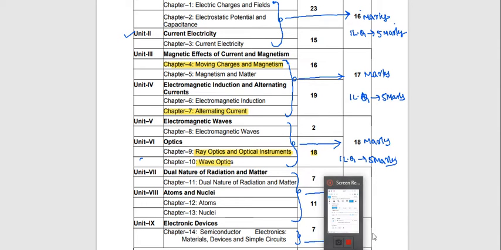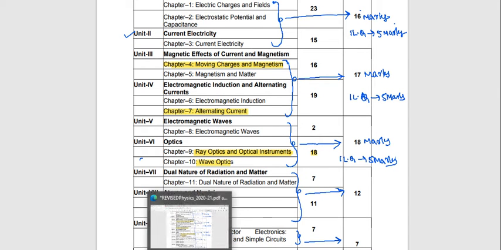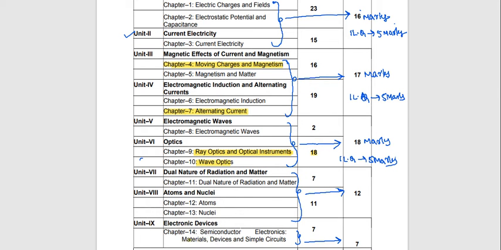It has only 4 topics, so this is also a most important chapter and you should not miss it. Those who are afraid of derivations, read chapters 11, 12, 13, 14: derivation is less, they are small chapters, and you will get direct questions from them, about 3 questions.